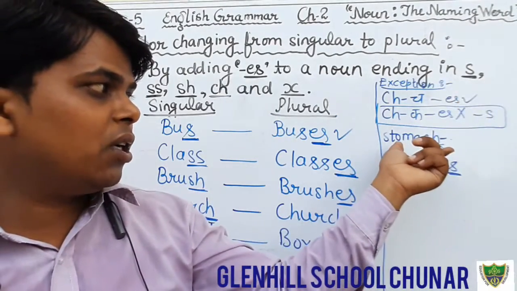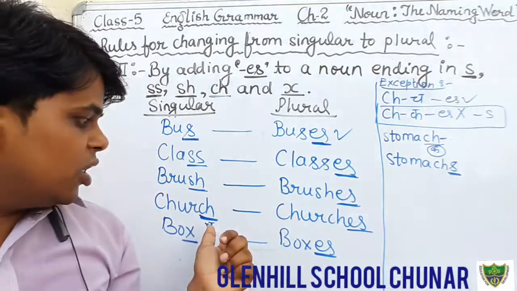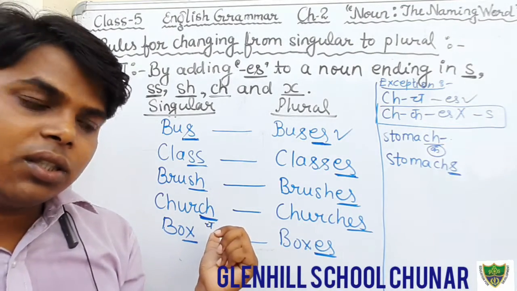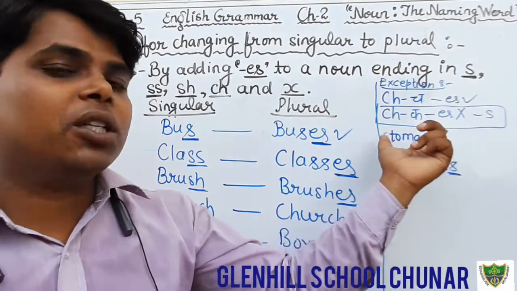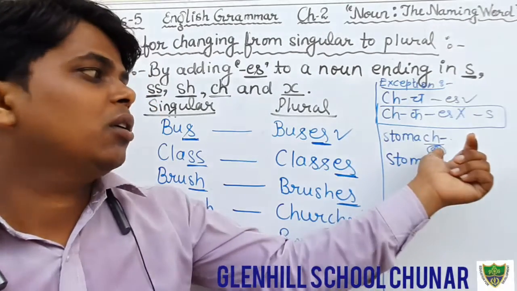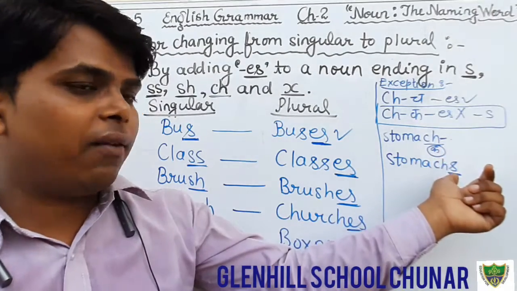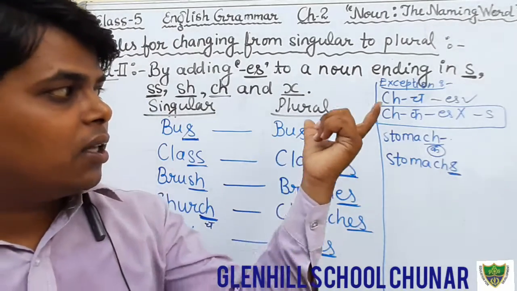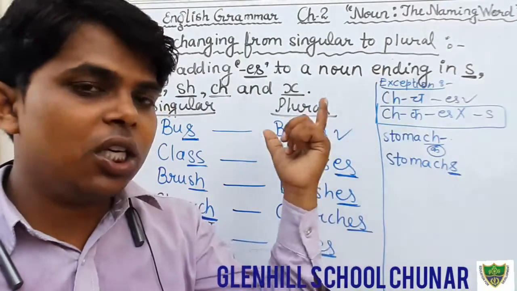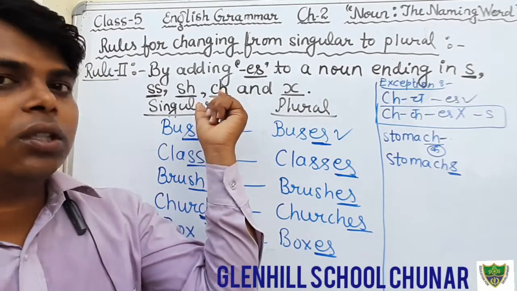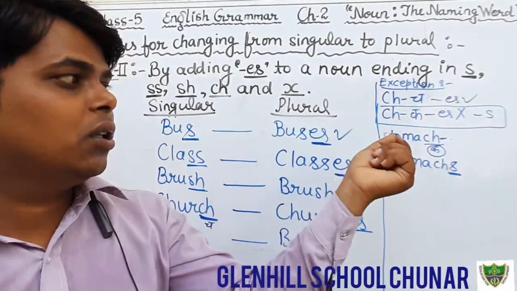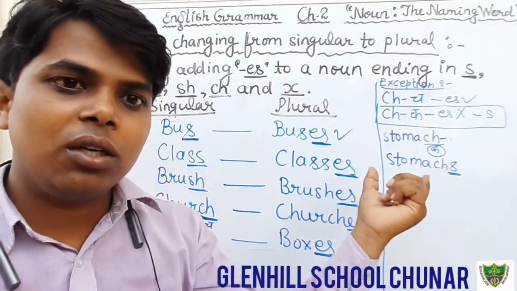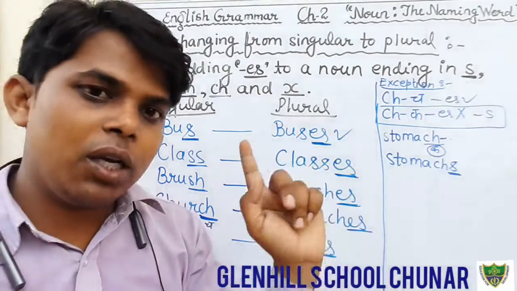For example, in church we have added es because the pronunciation of ch is ch. But the pronunciation of stomach is k, therefore we have added only s. So if the pronunciation of ch in any word is ch, we add es for making plural. If the pronunciation is k, we add only s.